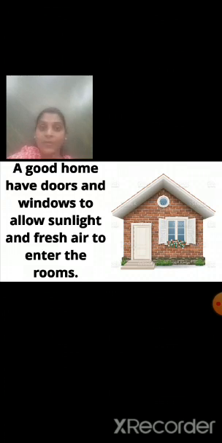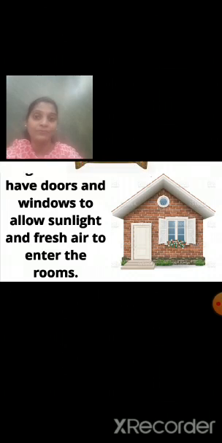If fresh air and sunlight rays are not entering our house, what will happen? We will fall sick because there is no proper ventilation. So for a good home, there should be proper doors and windows. Now we'll see what more things are needed for a good home.